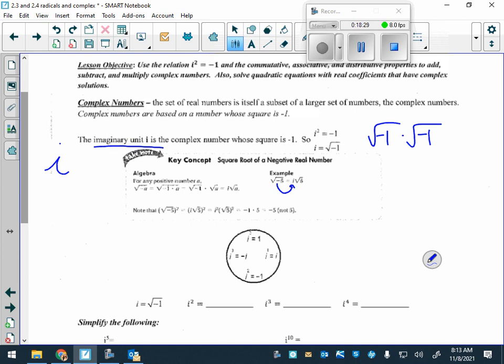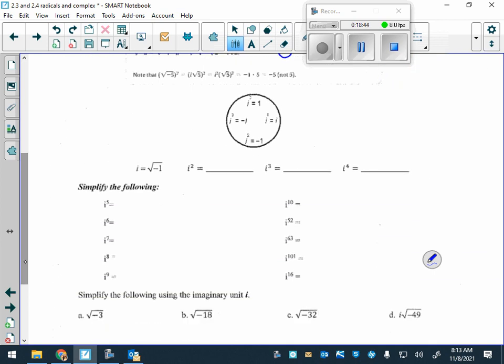The number inside, correct? Okay? So you end up with negative 1. That's the same thing as saying I times I is I squared, which is negative 1. This little circle that we're getting to is imperative that you know.